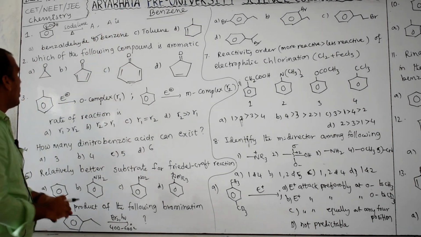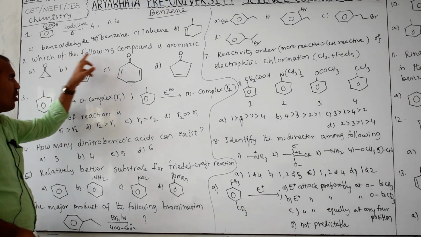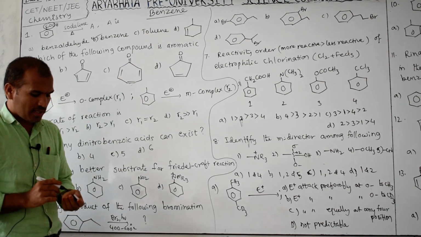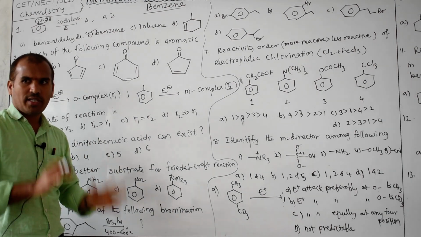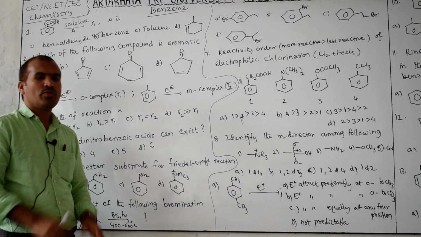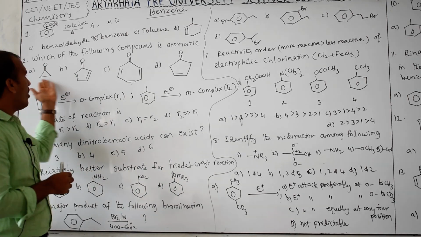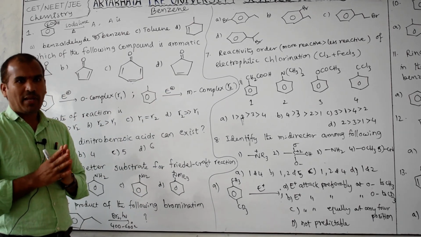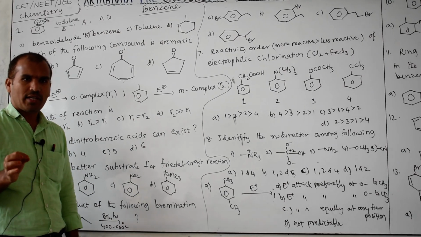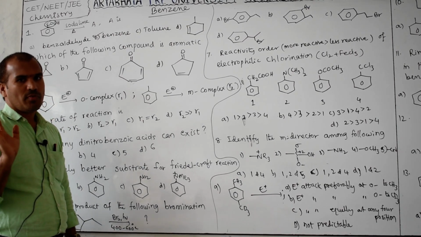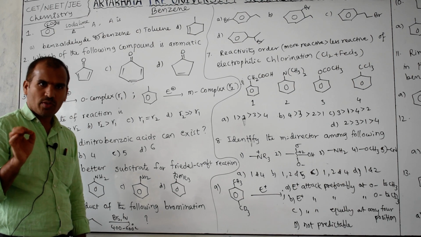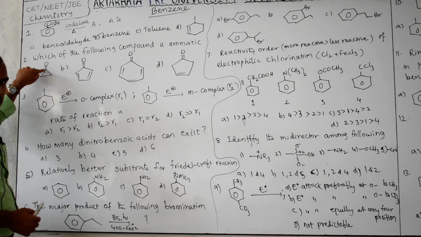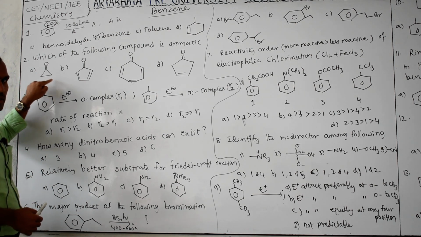Clear? Next. Which of the following compounds is aromatic? For aromatic character, what points do you have to check? One, it should be cyclic. All are cyclic. Second, it should be planar. For planarity, what is required? Multiple bond. It means a double bond is required, with sp2 carbon. This carbon is sp2. This is sp3. This is sp3.